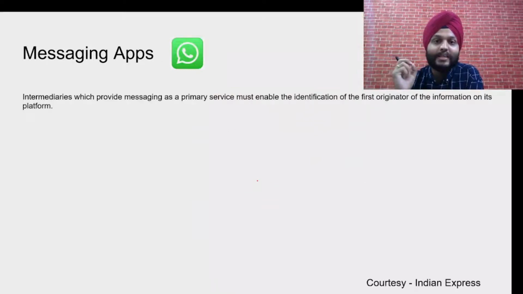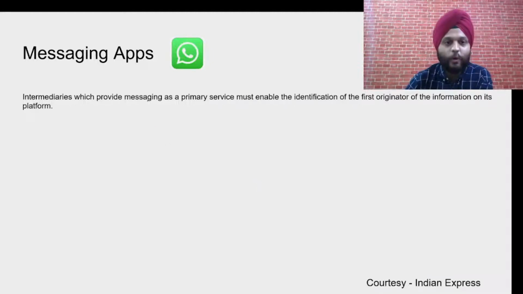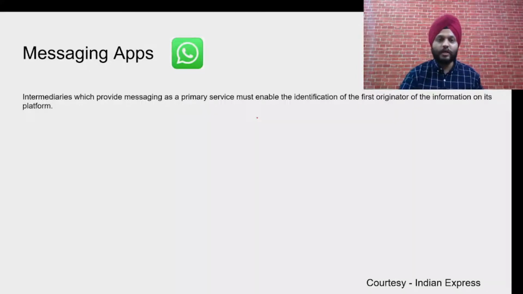Now coming to the messaging apps, which one is the most important one over here? WhatsApp, right? And recently WhatsApp has even launched a case against the central government. At the Delhi High Court, a hearing is taking place. It says that intermediaries, WhatsApp is also an intermediary, because people are posting messages, receiving messages. Likewise, a chat is going on. So it's just a platform.